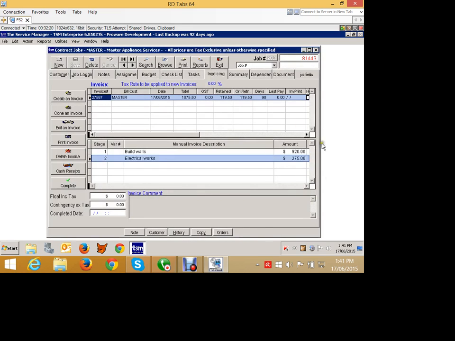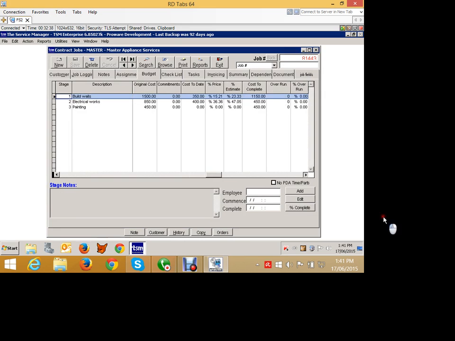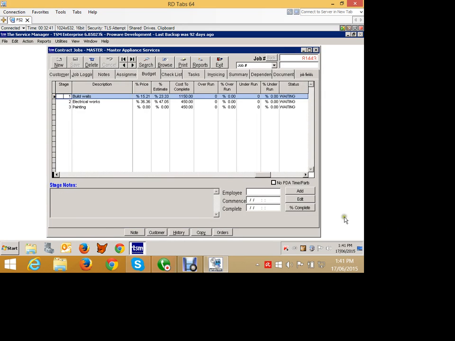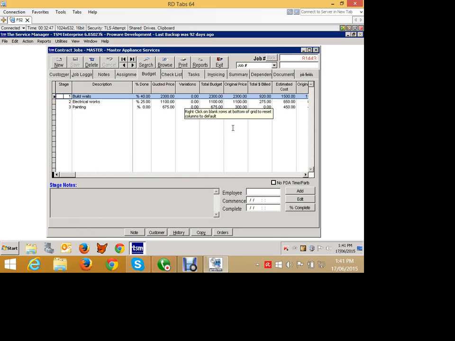So there's our invoice right there. And that's our summary of what the breakdown was against that particular invoice. If we go back to our budget summary up here again, you will now see that we now have a total dollar value billed added into the summary, and pretty much everything else is exactly the same as we had before. And so we continue on this vein. We do progress billings, until we pretty much build out the rest of the contract job. And then at some point in the future, I won't go through it now, we can then also invoice out our retention. But we'll keep going along here.